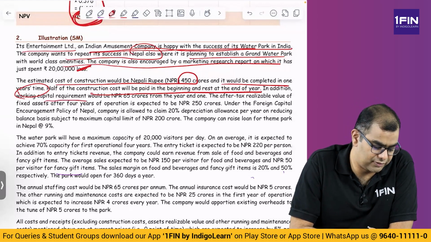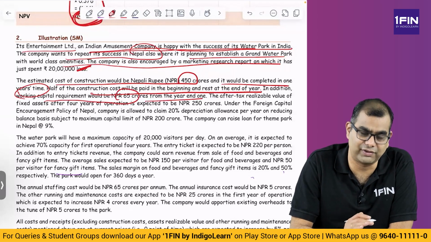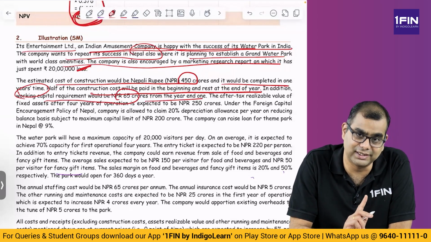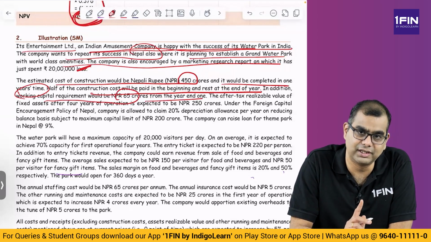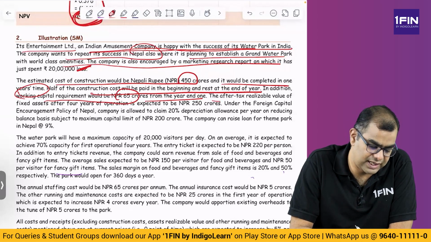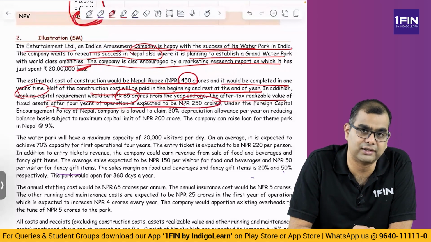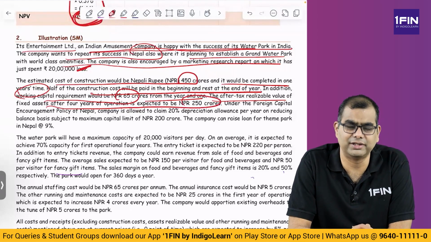In addition, working capital requirement will be 65 crores from the year end 1. From year end 1, it is 65 crores. Please remember that. The after-tax realizable value of fixed asset after 4 years of operation is 250 crore. And again, it is in Nepali rupees only.